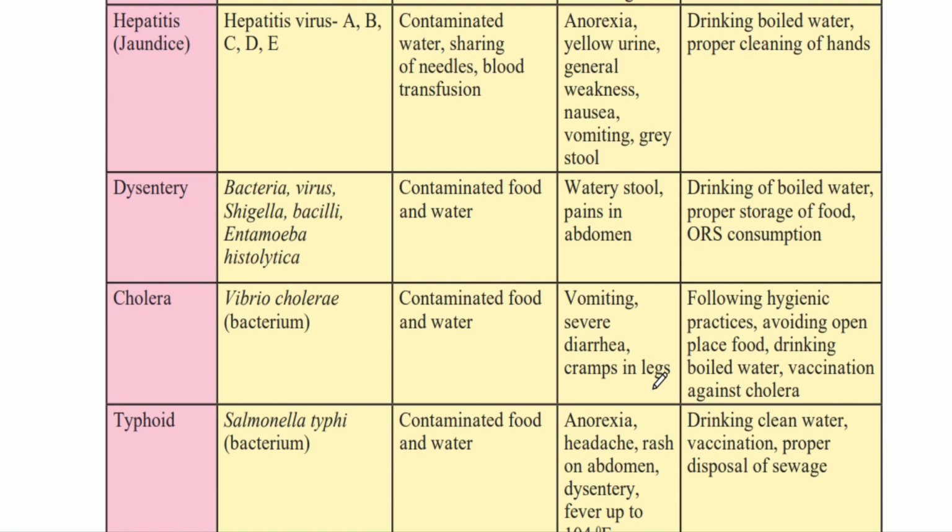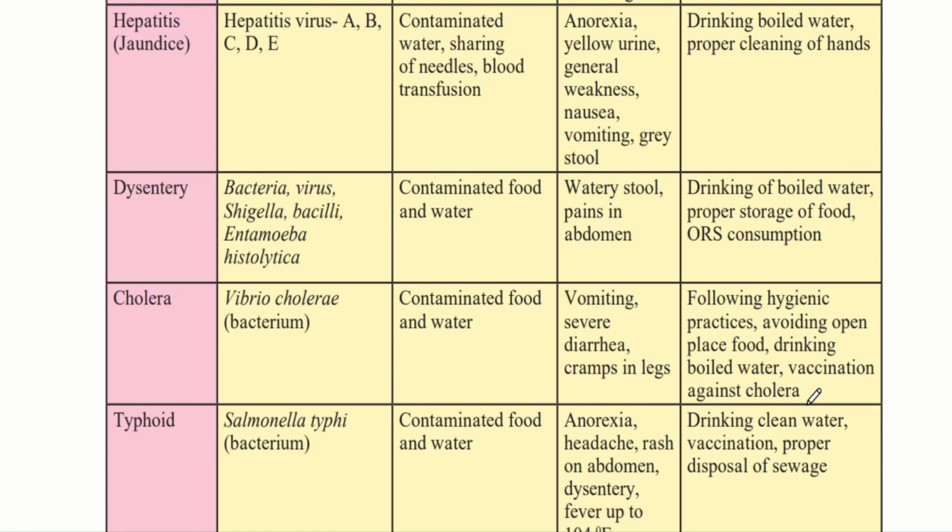We can prevent this disease by following hygienic, that is clean practices, that is always washing our hands before eating, drinking only boiled and clean water and food, and avoiding open place food, that is avoiding junk food and outside food. Drinking boiled water and vaccination against cholera. There is a vaccination available against cholera, and if we take this vaccination,